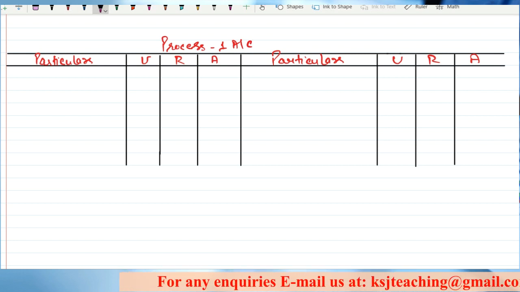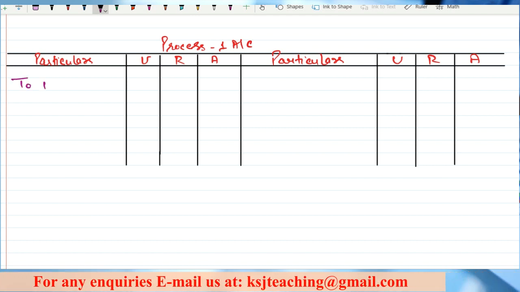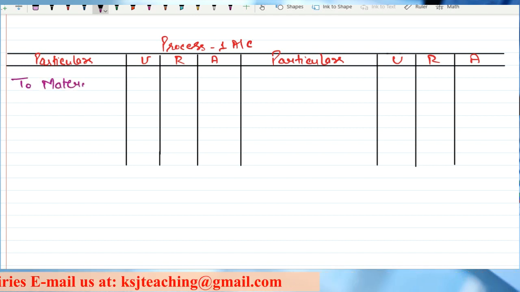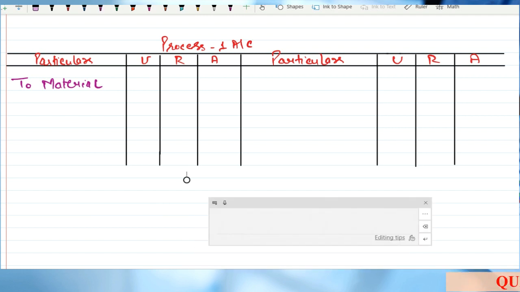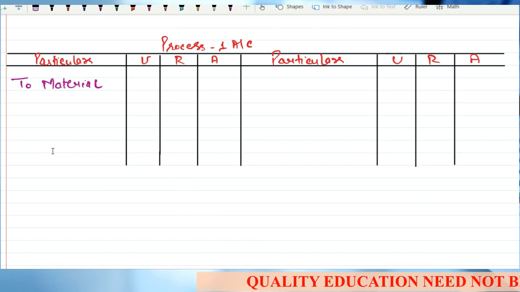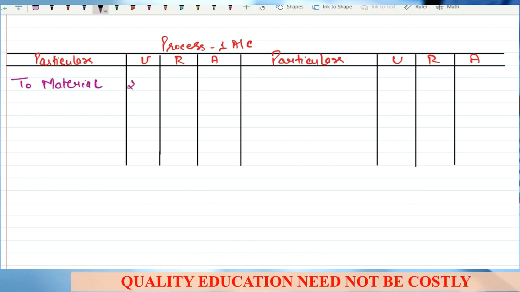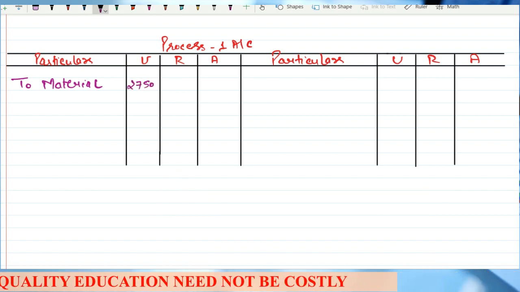Now the first is raw material. Sir, how many units? Read the question carefully. I've told you how many units you are inputting in the first process. He says gross production 2750. That means you have input 2750 units. What is the rate at which you have input?